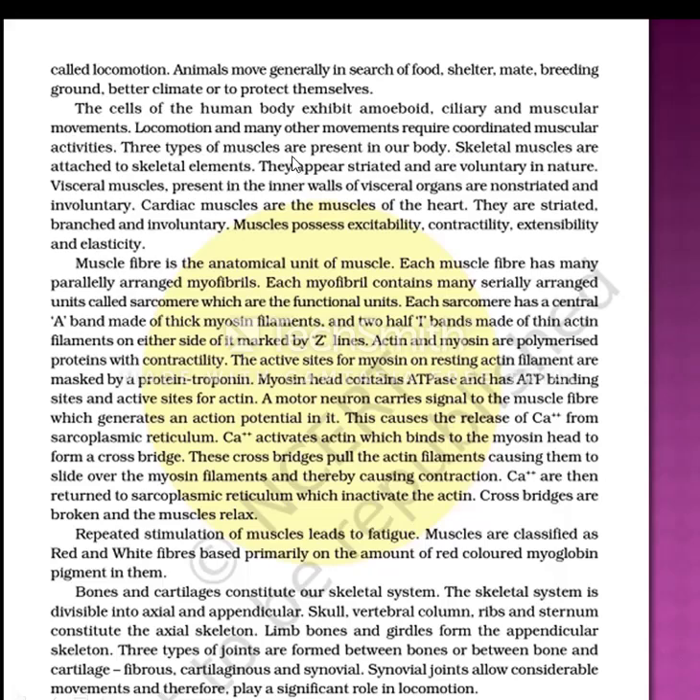Skeletal muscles are attached to skeletal elements. They appear striated and are voluntary in nature. Visceral muscles present in the inner walls of visceral organs are non-striated and involuntary. Cardiac muscles are the muscles of the heart. They are striated, branched, and involuntary. Muscles possess excitability, contractility, extensibility, and elasticity.